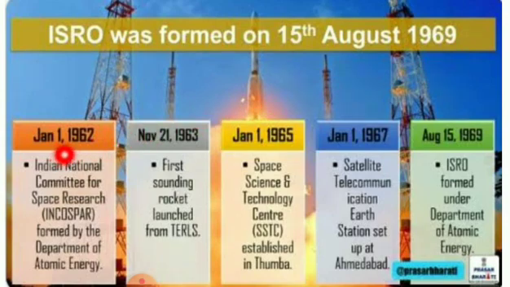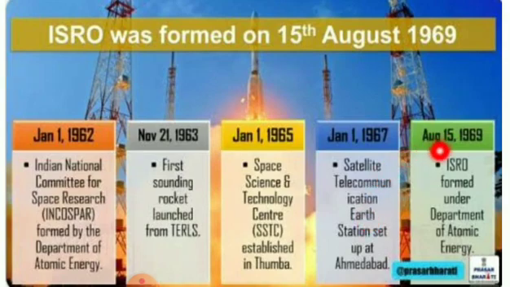On January 1st, 1962, the Indian National Committee for Space Research was formed by the Department of Atomic Energy. On November 21st, 1963, the first sounding rocket was launched from Thumba. On January 1st, 1965, the Space Science and Technology Center was established in Thumba. On January 1st, 1967, a satellite telecommunication earth station was set up at Ahmedabad.